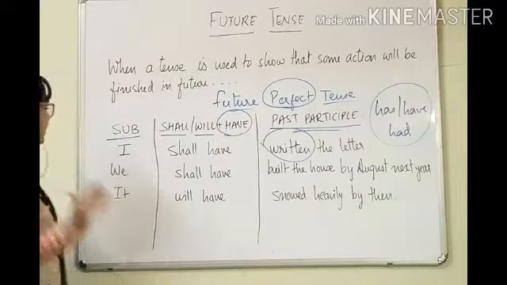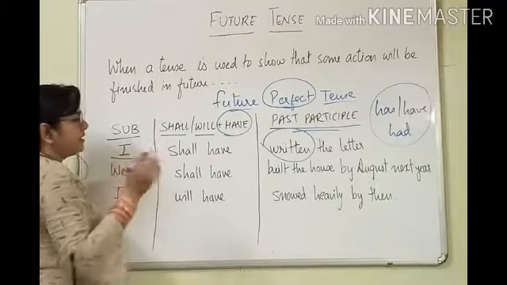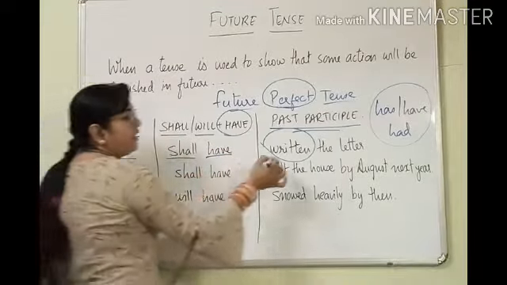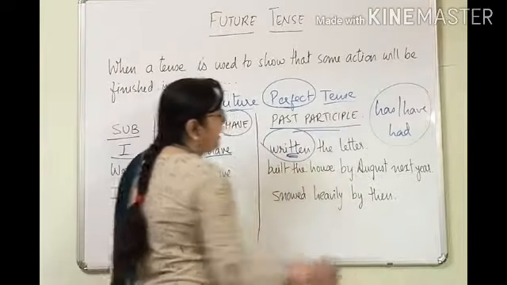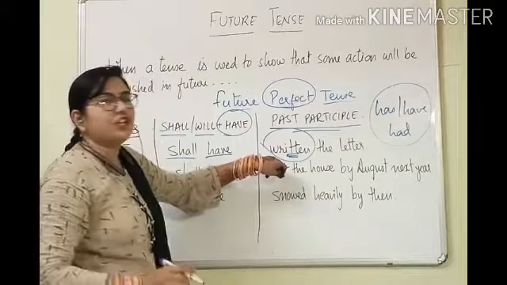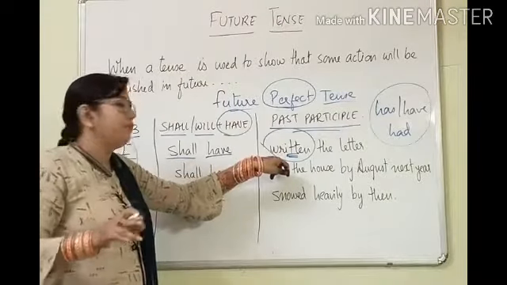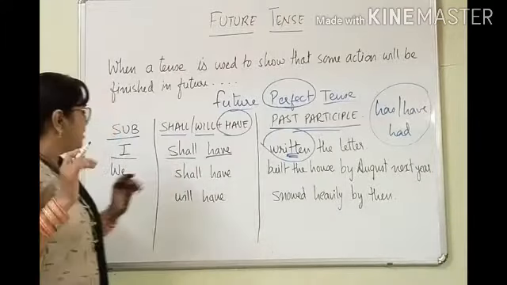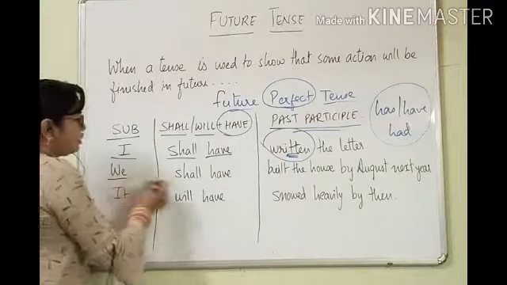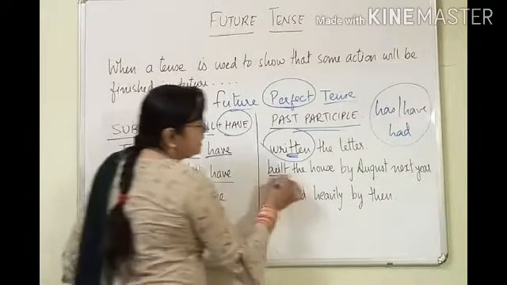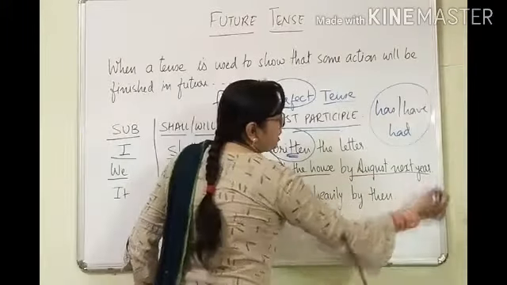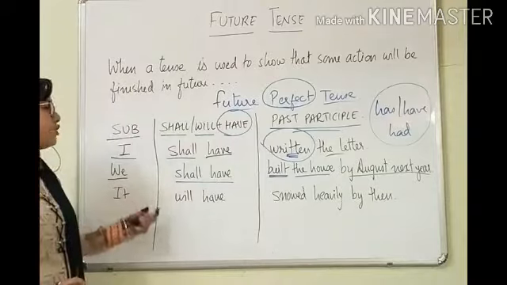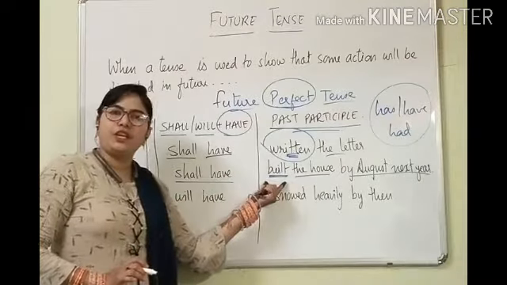See now, I as a subject, shall plus have: I shall have written the letter. This action will be finished in future. Same like that, we shall have built the house by August next year. These are the other words. So here also we are showing that this action will be finished in future.